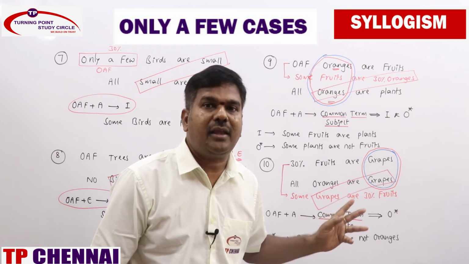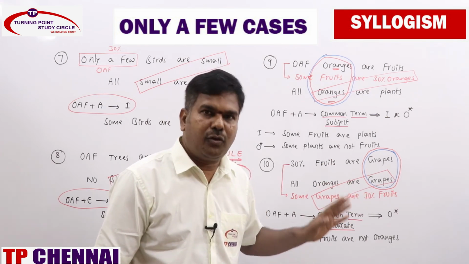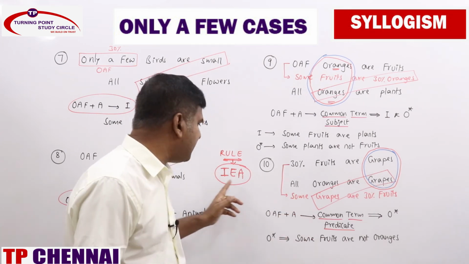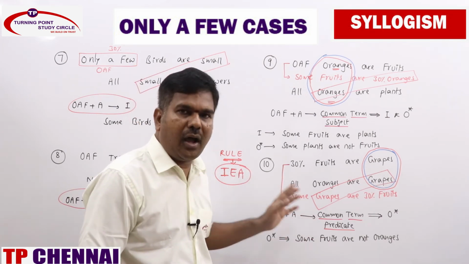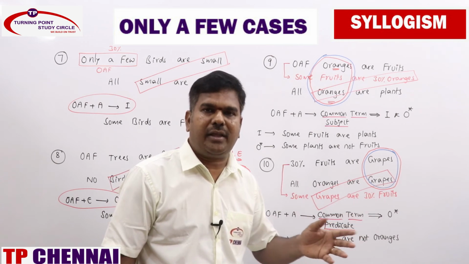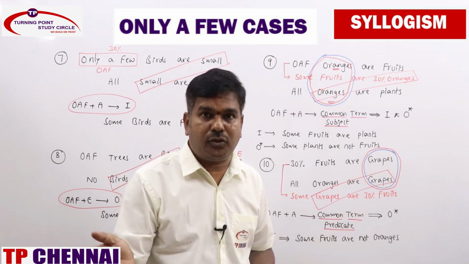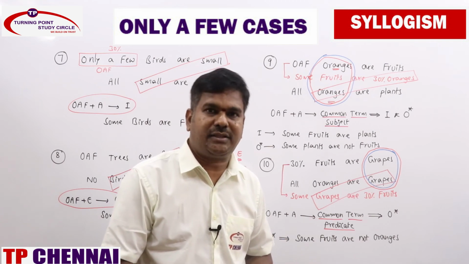You will be getting I and O star. Before that, we need to make a proper alignment, proper alignment based on the IEA rule. Even if you take only a few and A statements, only a few statements are directly implied by O statement and can be converted into I statement.